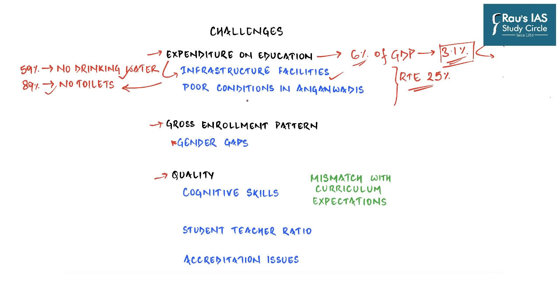Apart from primary schools and secondary schools, we have Anganwadi centers which are operated under the Integrated Child Development Scheme, which mainly focus upon preschool education and nutrition. And we have separately discussed in DNS what their condition is. And so you can see that along with schools and Anganwadi centers combined, the overall expenditure on education is very low, which leads to quite poor infrastructural conditions in our institutions.